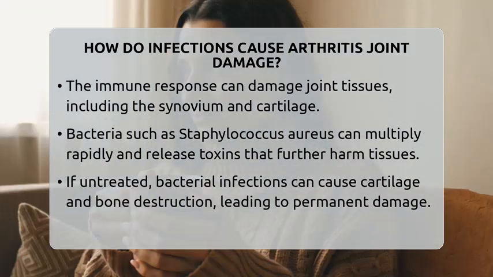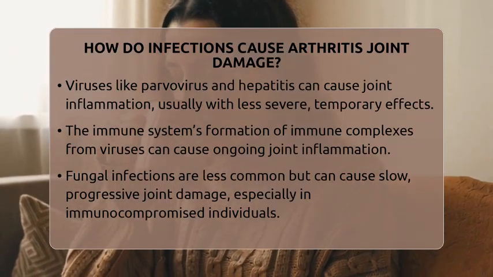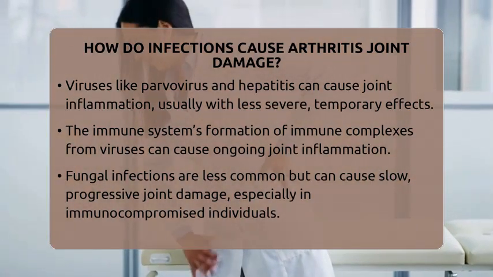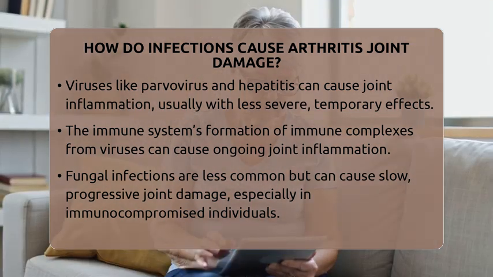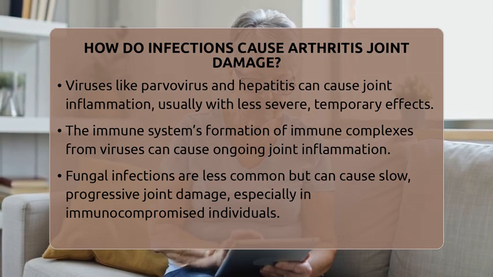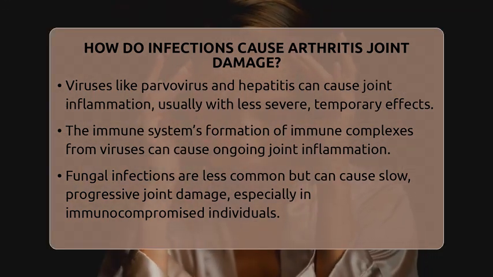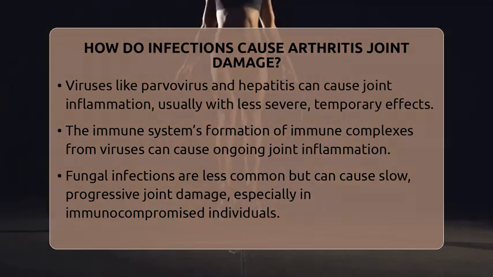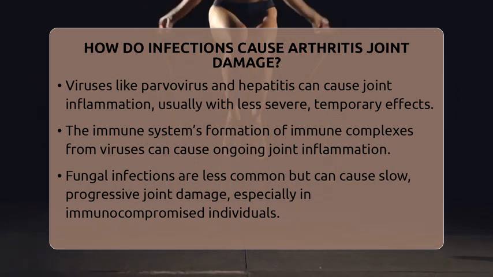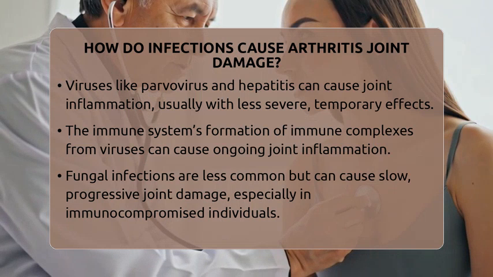problems. Viruses like parvovirus, hepatitis B and C, Epstein-Barr virus, and alphaviruses can also cause joint inflammation. Usually, the damage from viruses is less severe and often temporary. The immune system's response to these viruses, especially the formation of immune complexes, clumps of virus and antibodies, can cause ongoing inflammation in the joint. Fungal infections are rarer but can cause slow, progressive damage over time.